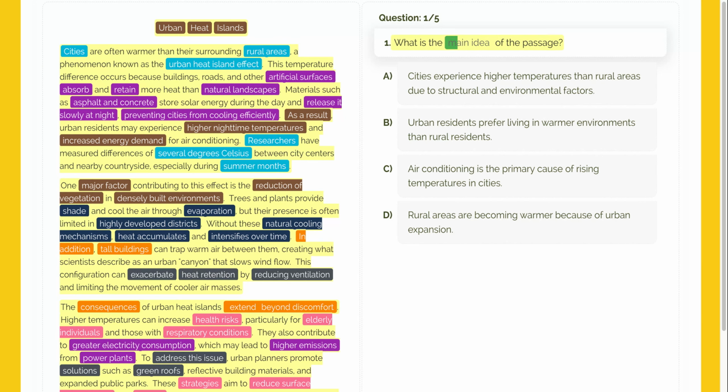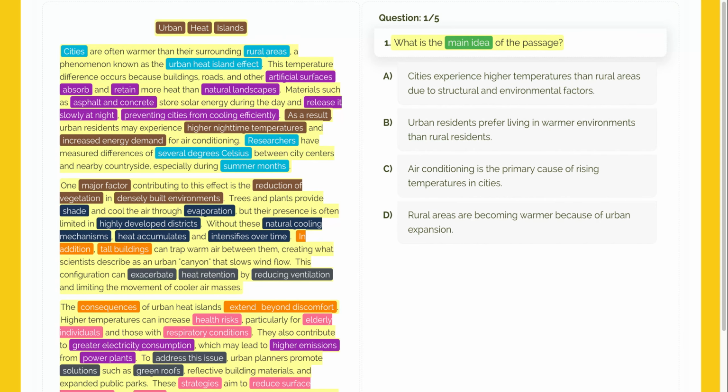This question is asking for the main idea. To find this, we need to look at the passage as a whole. A good tip for reading questions is to look at the introductory sentences of each paragraph. Paragraph 1 defines the effect. Paragraph 2 explains the causes, and paragraph 3 discusses consequences and solutions. The correct answer must cover these structural and environmental factors that the author describes. We are looking for a bird's-eye view of the text.